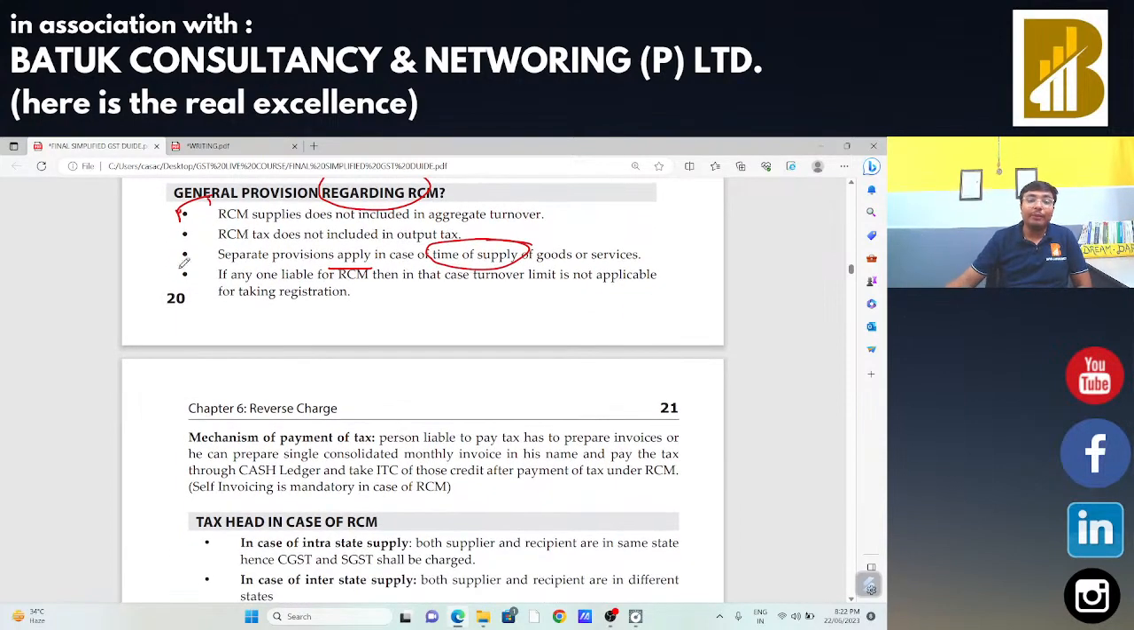Now, if anyone is liable for RCM, then in that case the turnover limit is not applicable for taking registration. Suppose my turnover is just 8 lakh rupees, but I am taking the services.